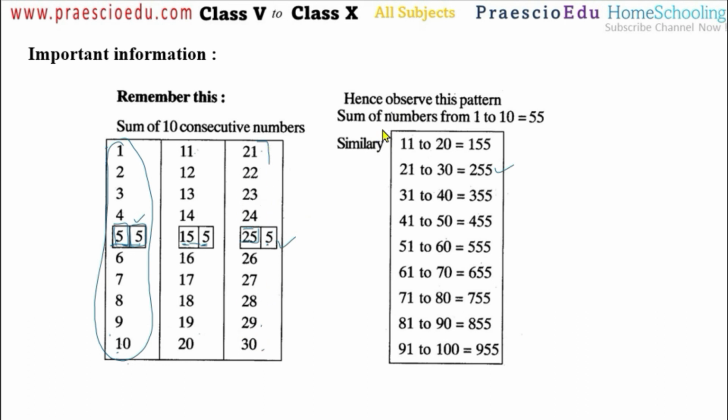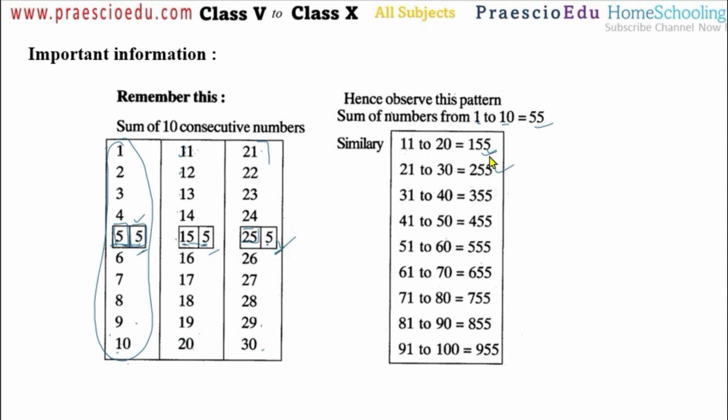Now after observing this table and pattern, this is for your conceptual understanding. The summation of the numbers 1 to 10 is 55. Now everywhere here 10, 10, 10 are added. So 10 multiplied by how many tens are there? These are 10 numbers. So 10 multiplied by 10 is 100. So 100 plus this 55 means 155. Likewise, similarly, 11 to 20, how much does the addition come to? 155.